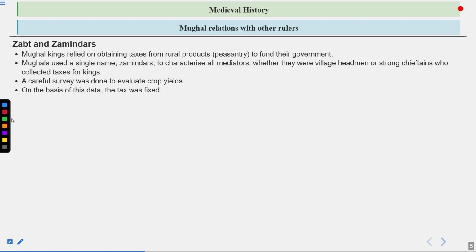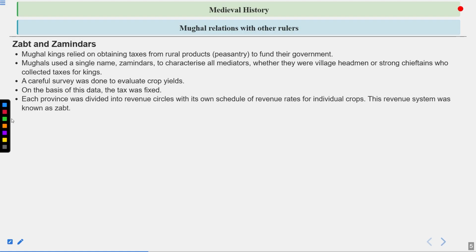So under this Japti system, the two very famous types of lands are called Polaj and Banjar. Polaj is the most cultivated one, and Banjar, as the name itself tells, is land that is not appropriate for cultivation. Each province was divided into revenue circles with its own schedule of revenue rates for individual crops. This revenue system was known as Japt or Japti or Aine Dehshala.